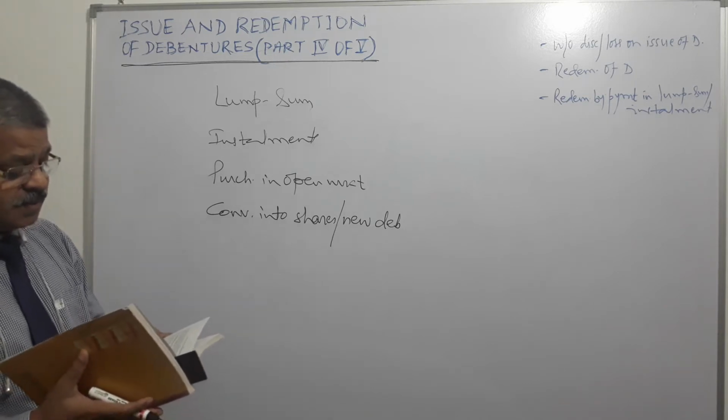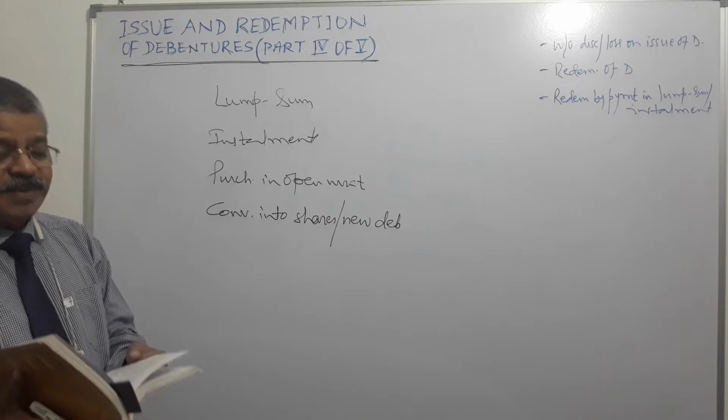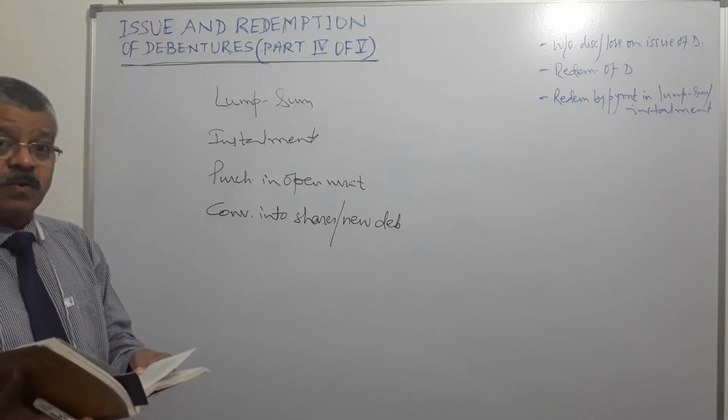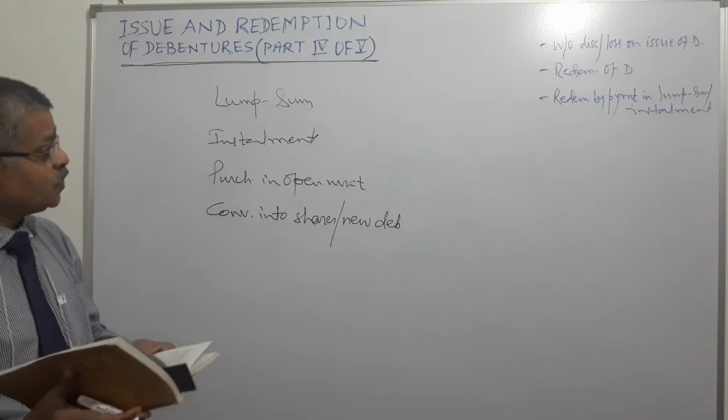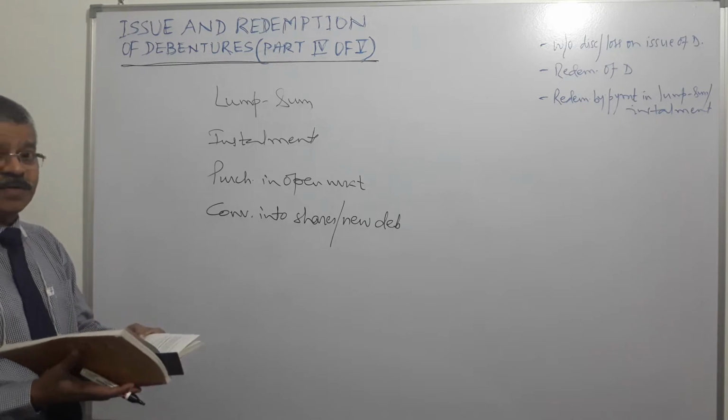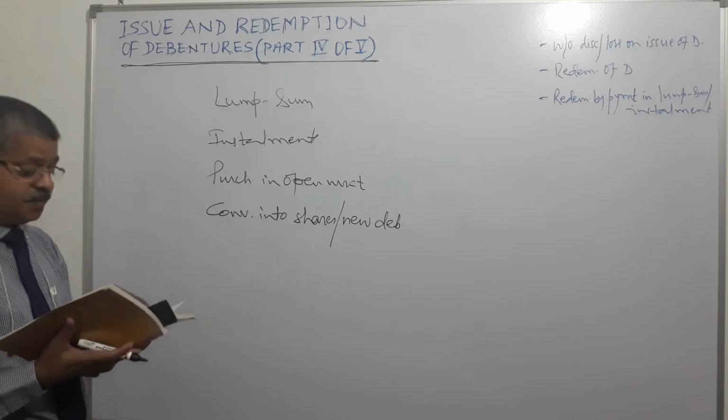And when they are paying in lump sum, what is the entry? Debentures could be getting redeemed either at par or with premium. So if at par, it was issued for 100 rupees and is being redeemed for 100 rupees.